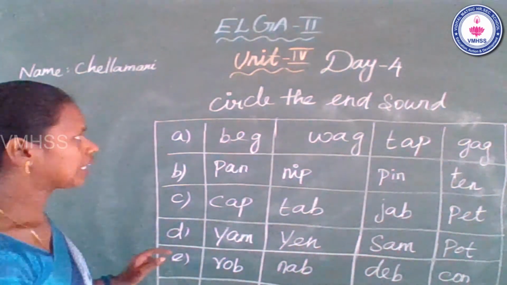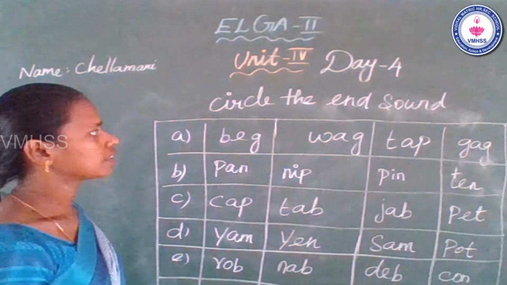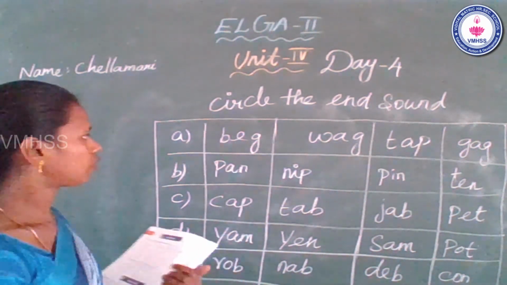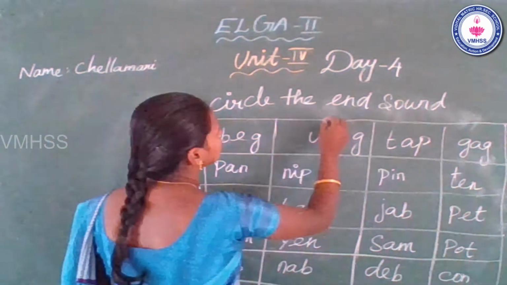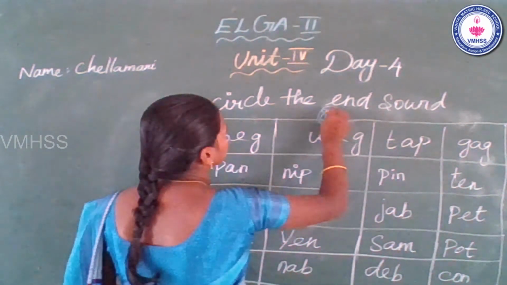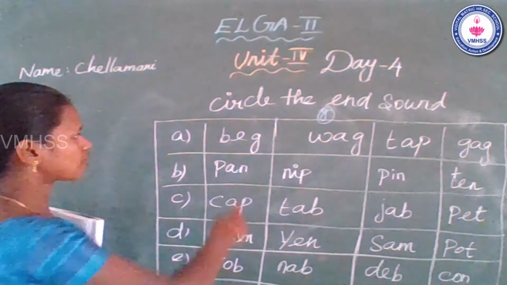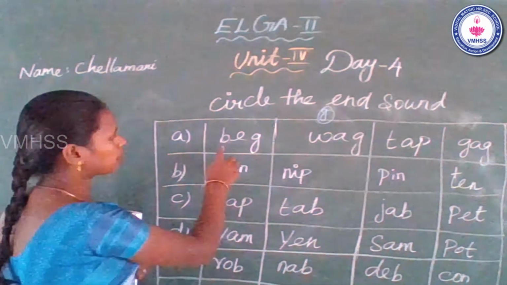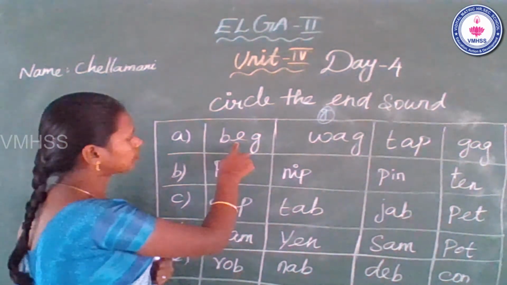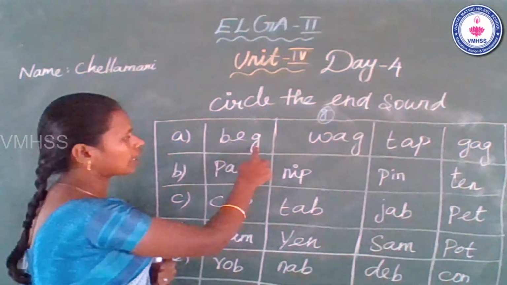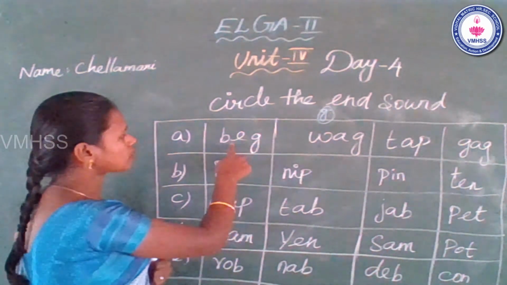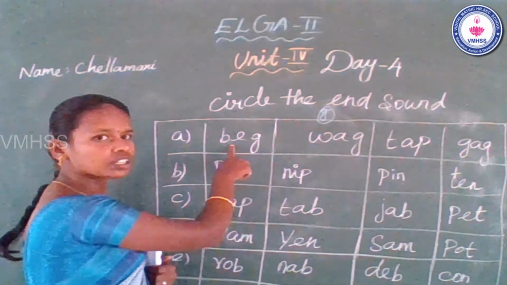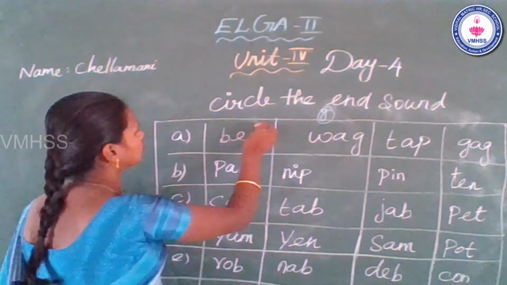Now I say the end sound G. What is the end sound? G. See the first one. The beginning sound B, middle sound F, end sound G. This word has end sound G. So we can circle it.